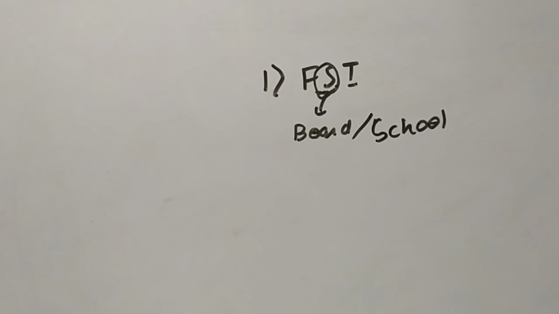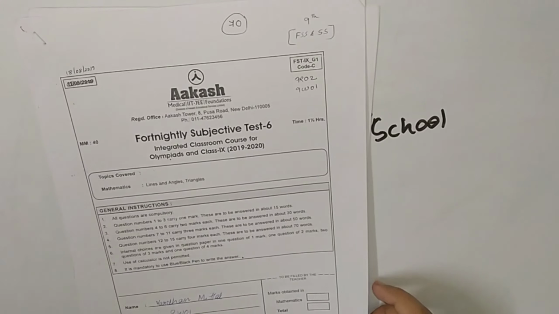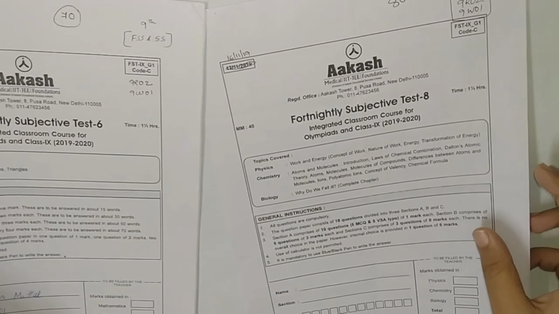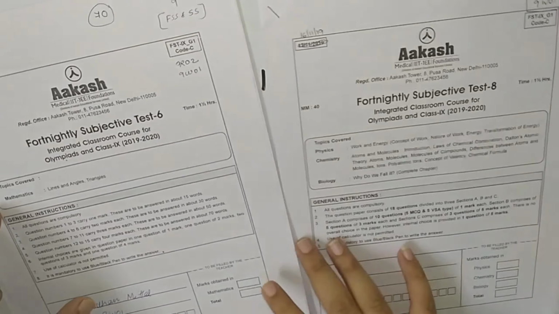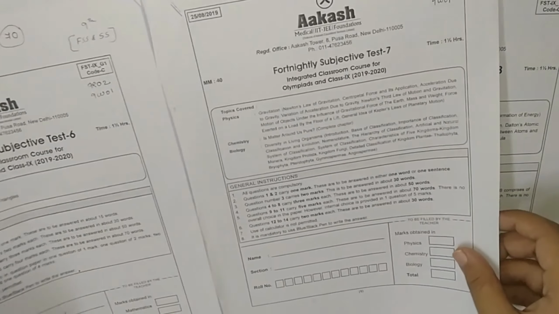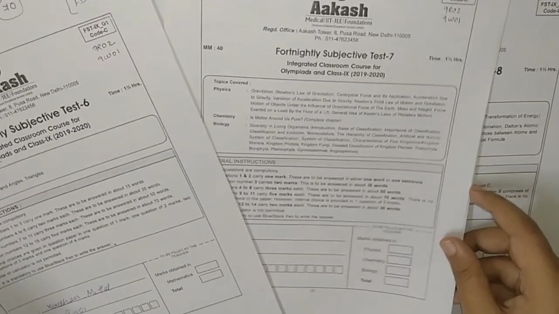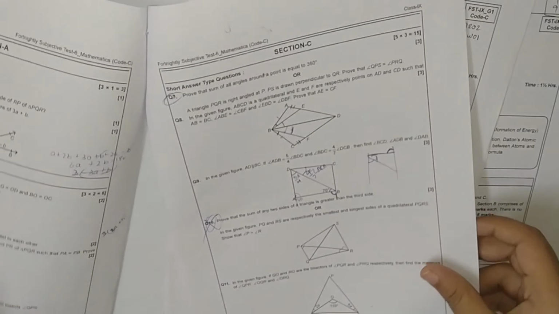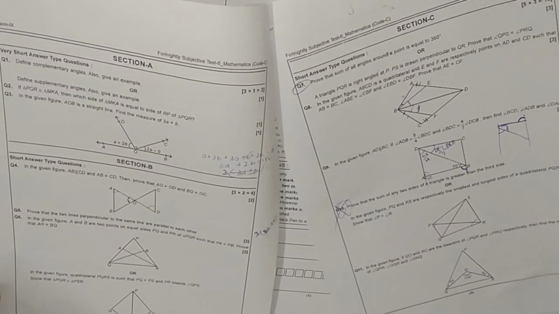Okay, so let me show the paper of FST first. So this is our FST paper. See, this is called FST. There will be around 9 to 10 or 12 FSTs in a year. Okay, these are the FST papers, and it consists of questions like this.